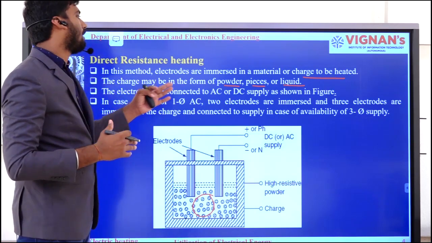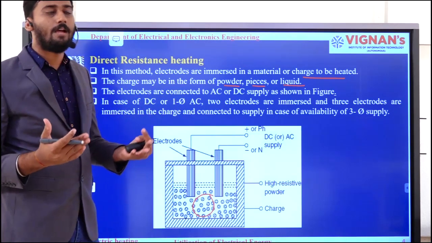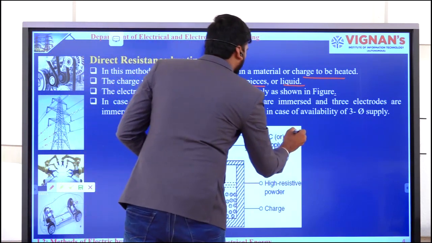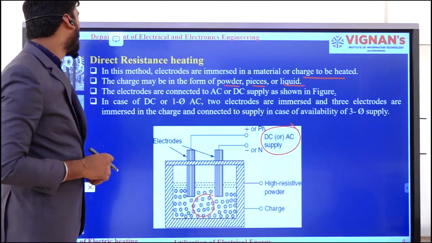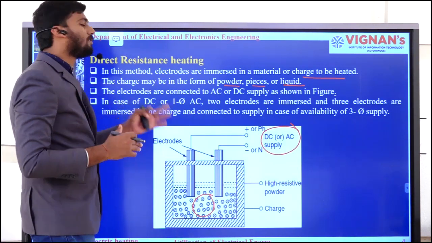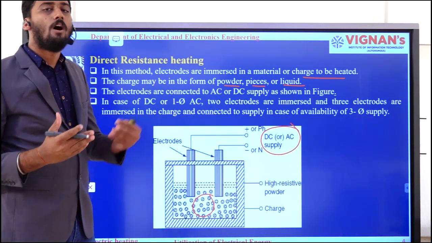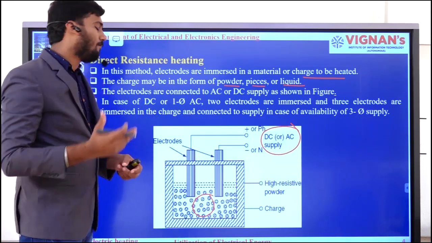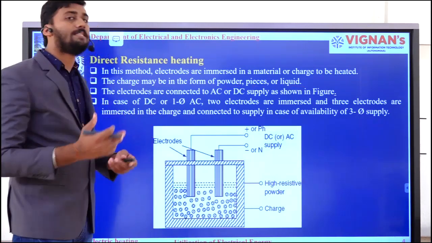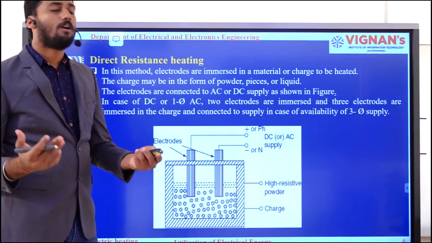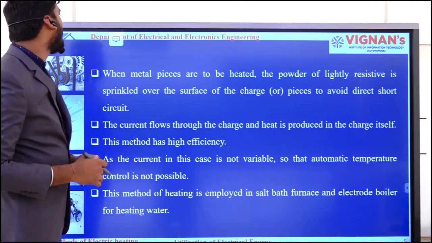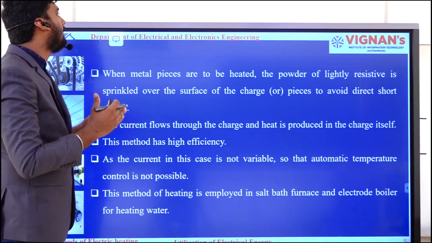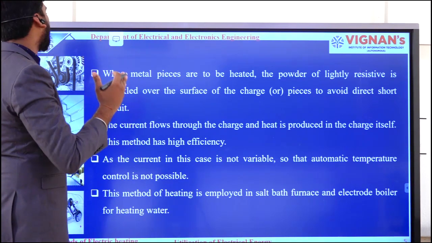The electrodes are connected to DC or AC as shown in the figure. The same thing was written over there and represented in my figure also. If I want to provide single phase AC or DC, 2 electrodes are sufficient. But if I want to provide a 3-phase AC power supply, I need to increase the count of the electrodes.